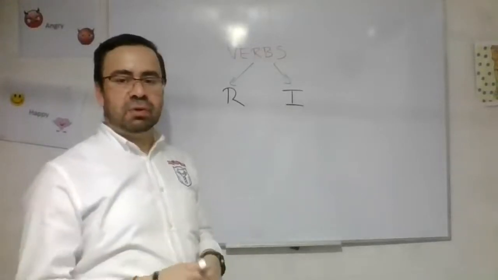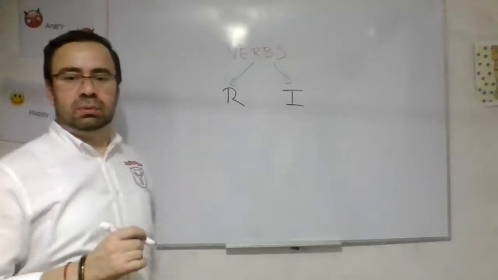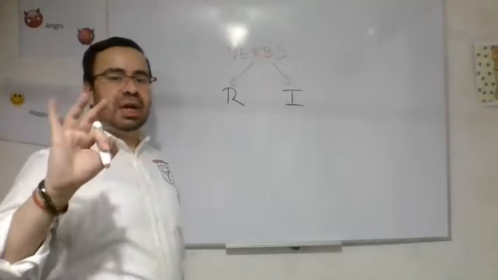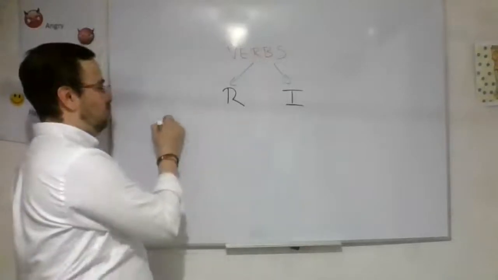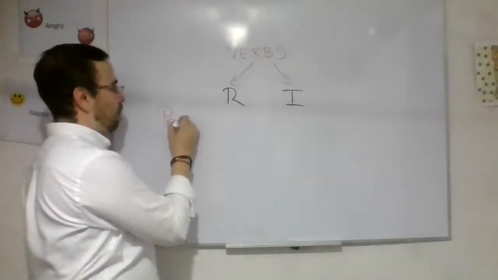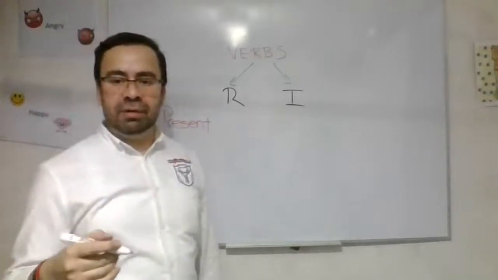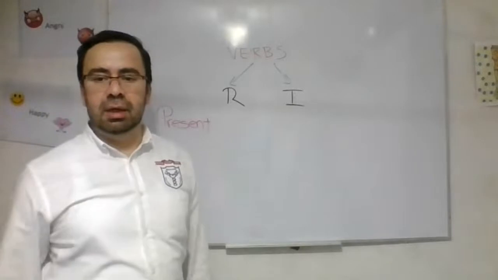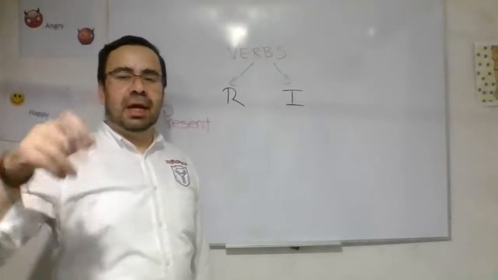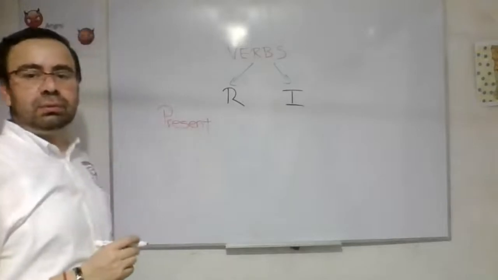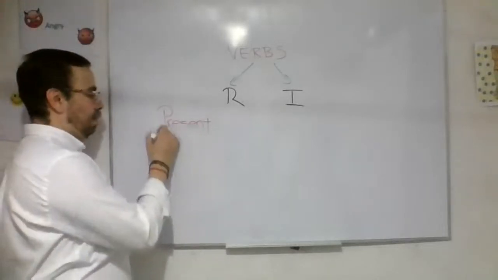The first one is the present. The second one is the past.